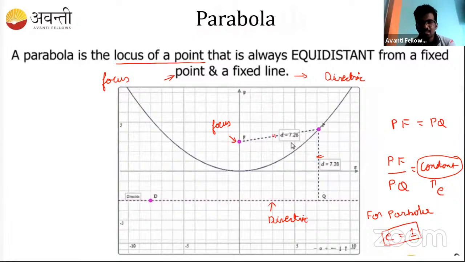Understood? This constant, the eccentricity, is always equal to one. Correct, Priya, Rahul, right? So whenever you hear about a parabola, you need to understand that the distance from the focus and the distance to the directrix are one and the same. Both are equidistant, and the eccentricity is always one.